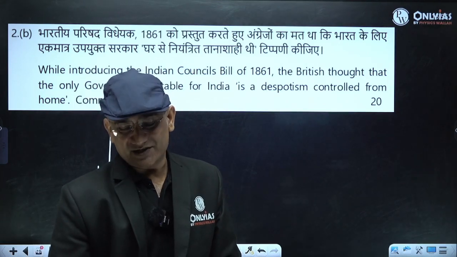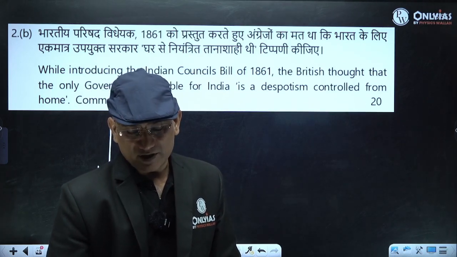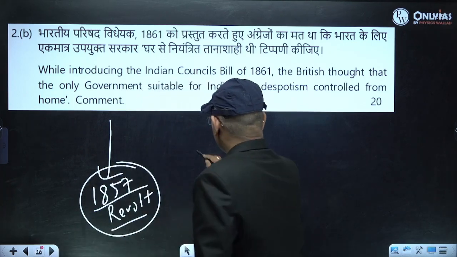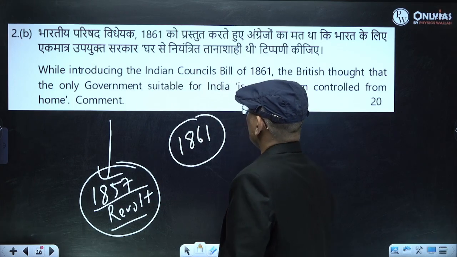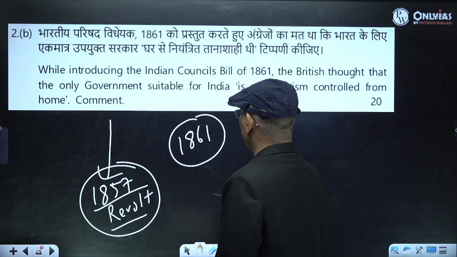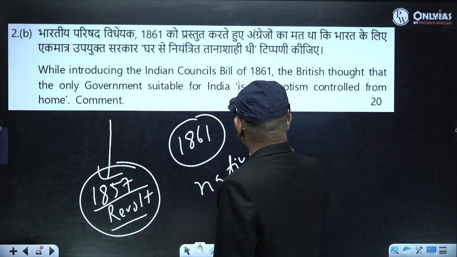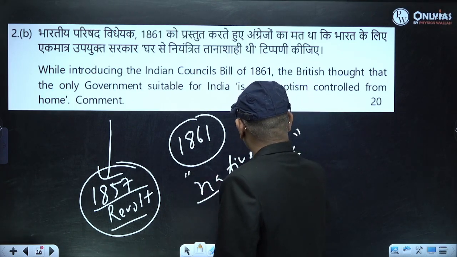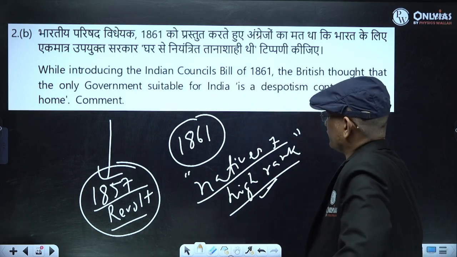In 1861, they actually involved some natives of high rank. You will see the legislative council, additional members, and the portfolio system.